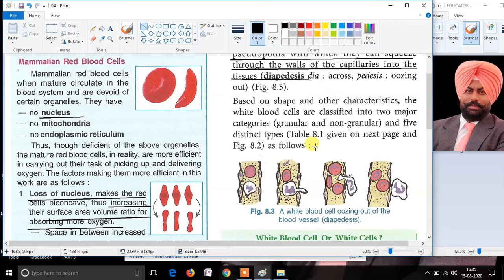Here is a diagram to illustrate the diapedesis process. In the first diagram, you can see the white blood cells. In the second diagram, you can see a part of the white blood cell coming out of the blood capillary. In the third diagram, you can see the maximum part of the WBC has come out from the blood capillary. And in the fourth diagram, you can see that the white blood cell has come out from the blood vessel known as blood capillary. This oozing out of the WBCs from the blood capillaries is called diapedesis.